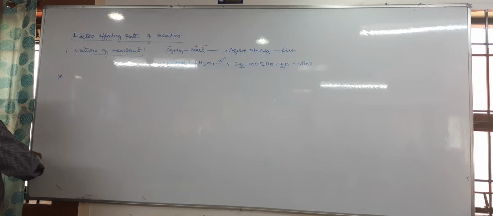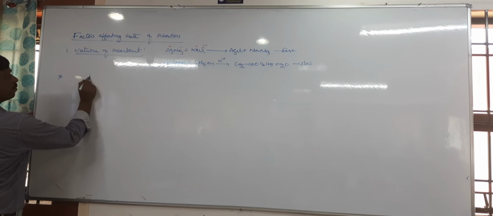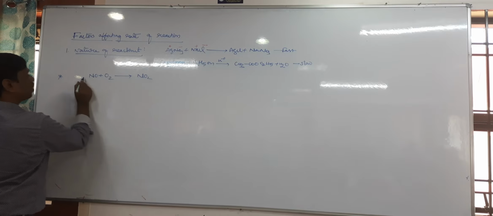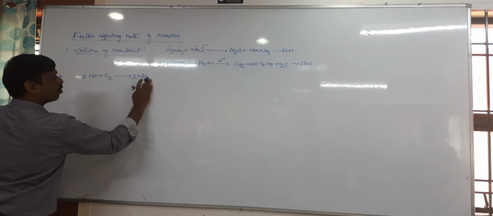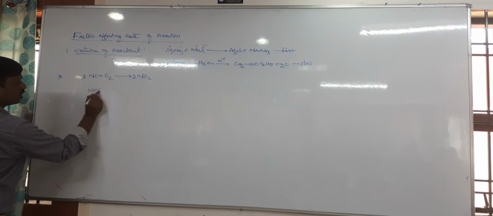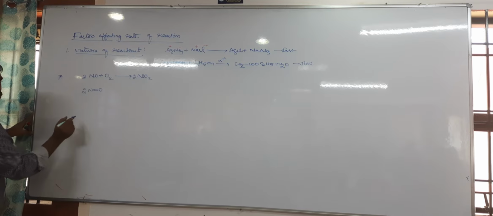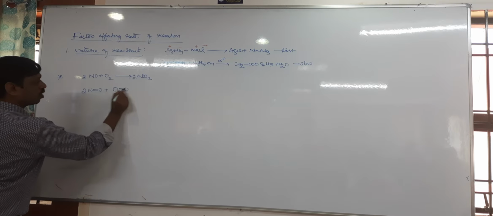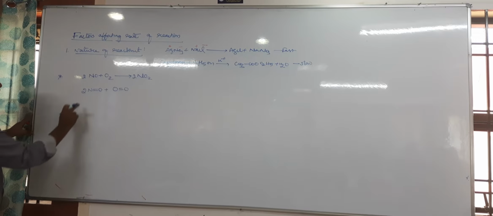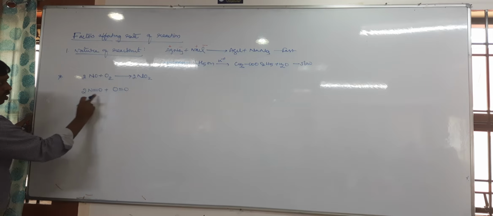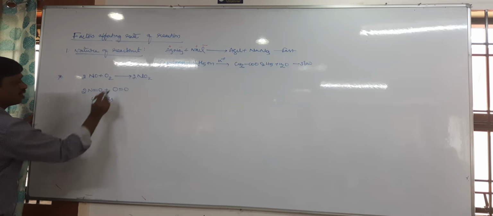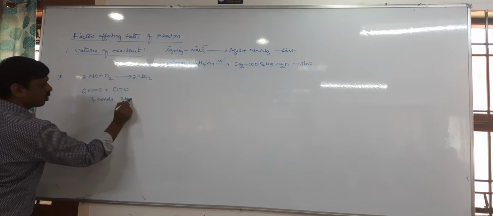For example, let us take NO plus O2, which gives rise to NO2. Okay, can you tell me here how many bond rearrangements take place? It is a covalent reaction. If you see NO, the structure of NO is N double bond O. There are two molecules, plus oxygen. We know that it is O double bond O. Now, can you tell me how many bonds are rearranged? It is 2 bonds here, here 2 bonds. 2 bonds, 2 molecules, how many bonds? 4 bonds. Now here 2 bonds, so total how many bonds?